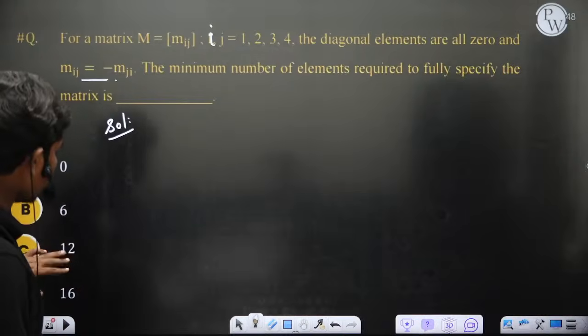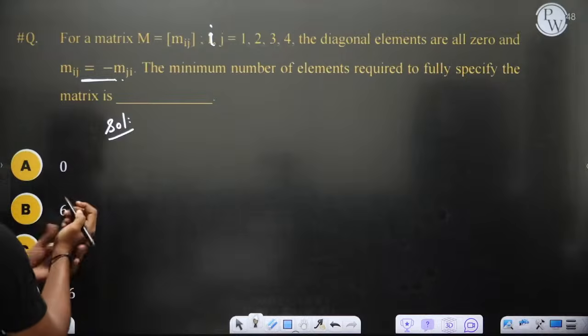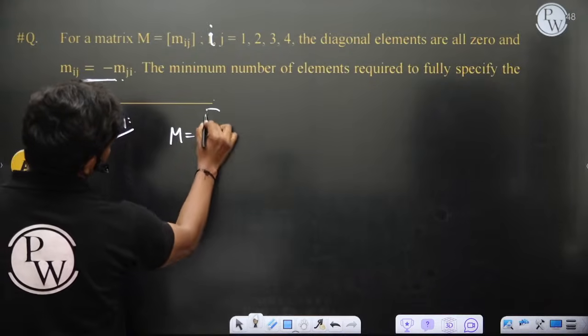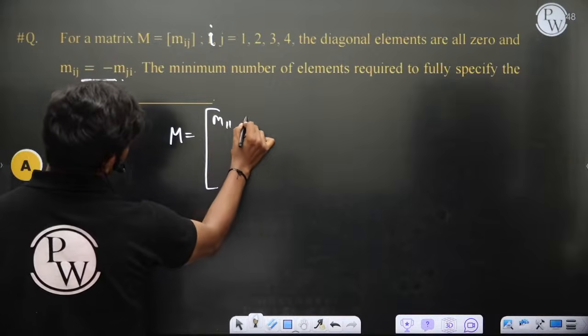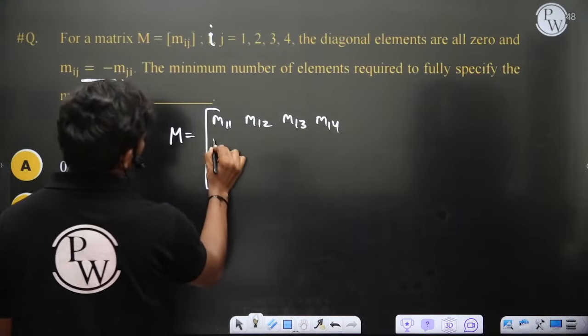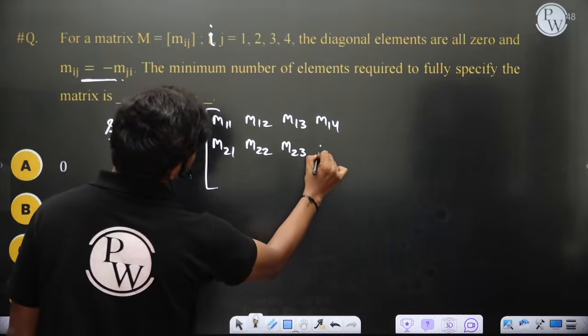See, it's not 12, basically. I'll tell you why. Mij is equal to minus Mji, and I, j are going from 1 to 4. M can be written as M11, M12, I'm just writing so that you can understand the things, M21, M22, M23. This is a previous year GATE question.